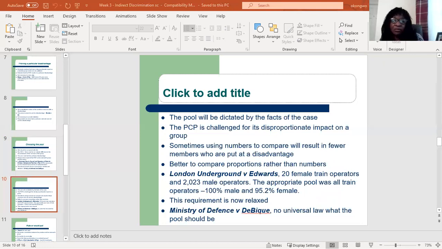But if the challenged practice is, for instance, in national legislation, then the pool may consist of the entire population.